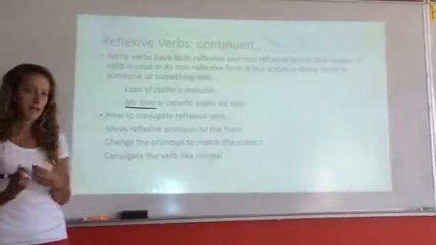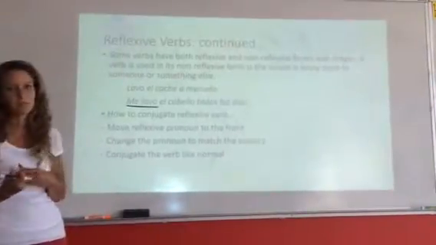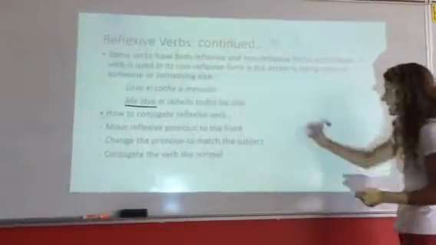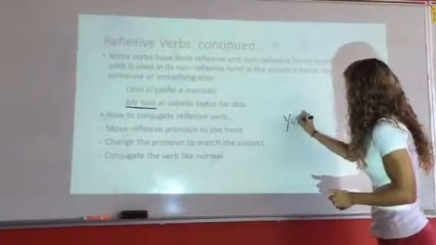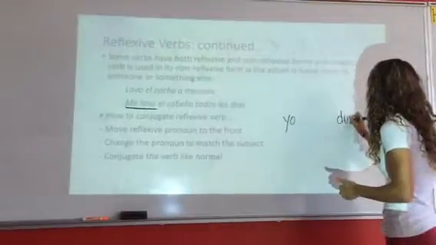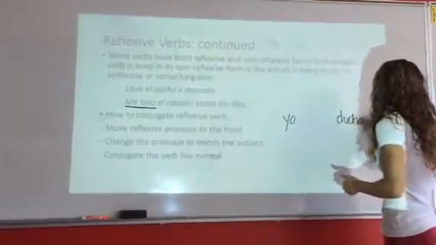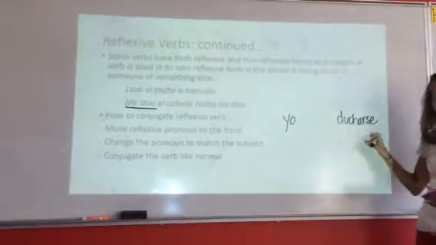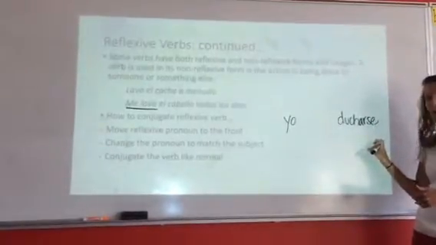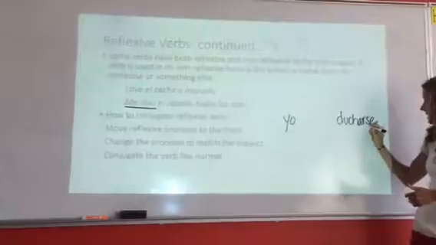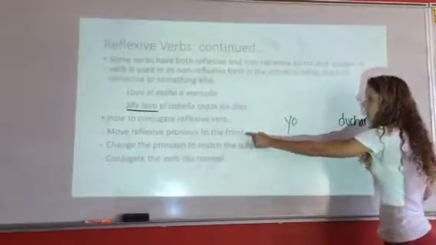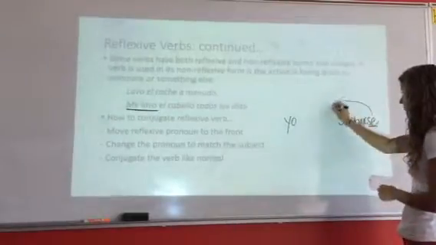All right, so let's get down to actually conjugating these reflexive verbs. We have a process. All right, so what if I wanted to say I shower? We'll go back to that verb, duchar. Okay, we can't conjugate that, but we do want to break it down to a form that we can conjugate. So we take our reflexive pronoun, and we're going to follow this first rule and move it to the front.